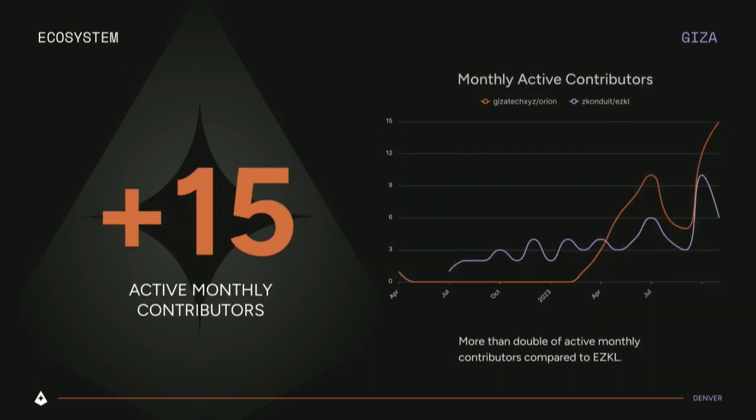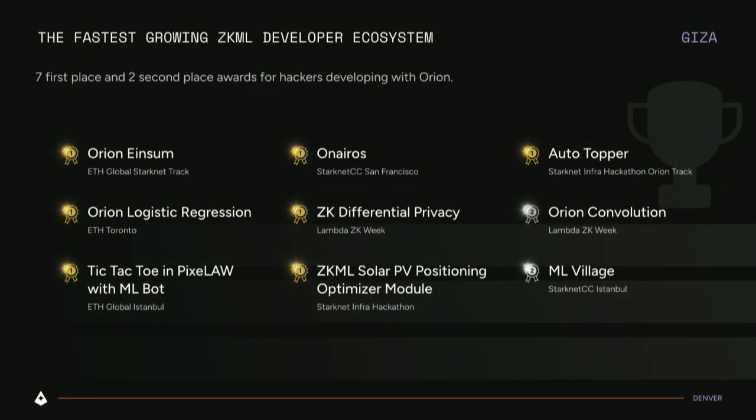But it's not just about the total contributors that we have, because something that is very important is that people come back every month and contribute, creating new value, creating new solutions. And this metric that I show you is the monthly active contributors. So how many people every month come and build things with Orion. Currently we have more than 15, which is more than double what the current benchmark in ZKML frameworks has, which is very, very nice.